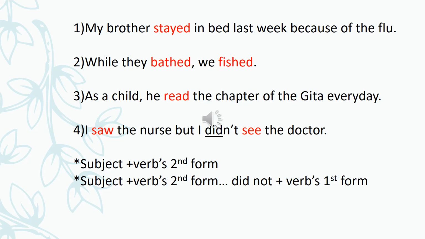So you have to notice this, take care of this, remember this. Later on you will have examples and you have to practice on this. Exercises are given here. So this is the structure, remember.